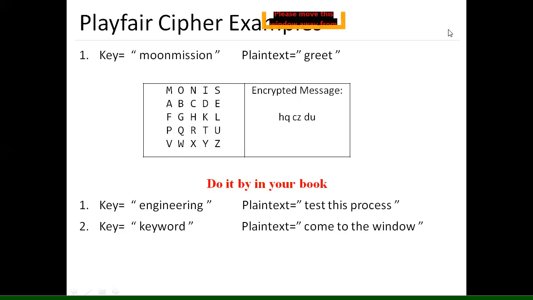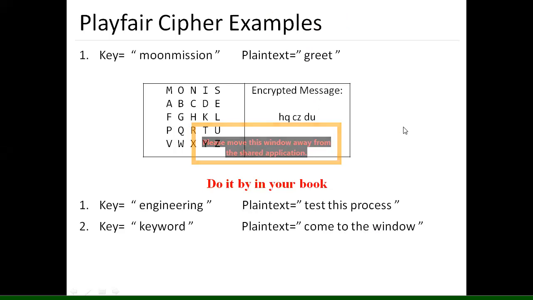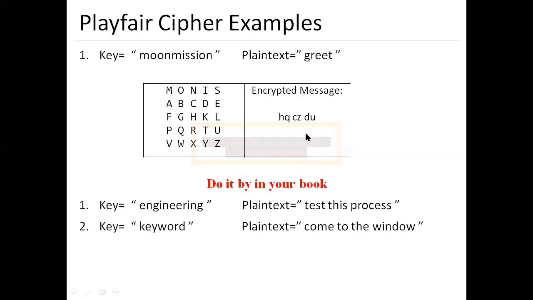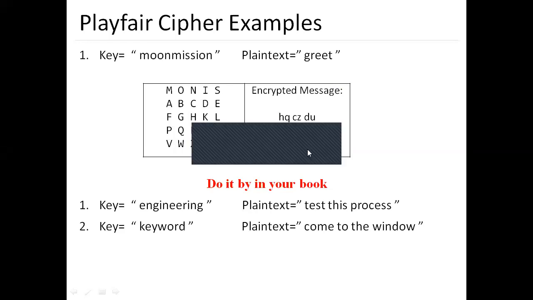And the other one is LCN GQCEW. So this is what we have seen in the Playfair example.